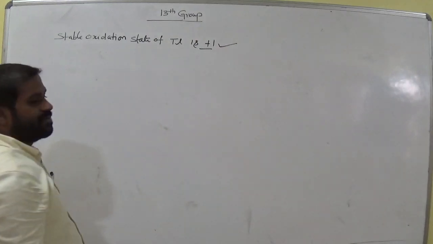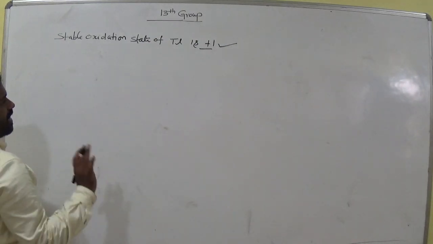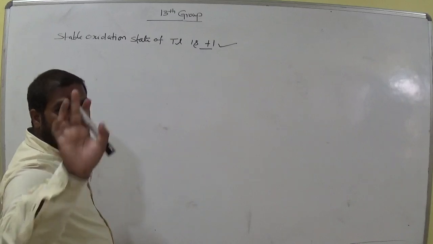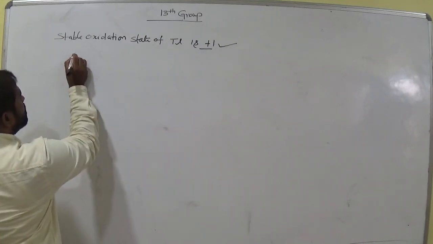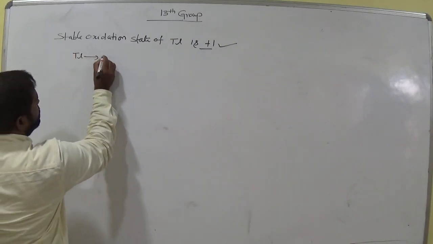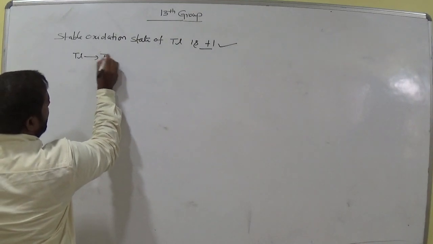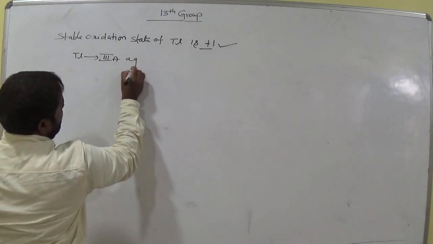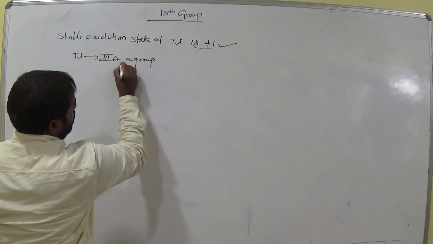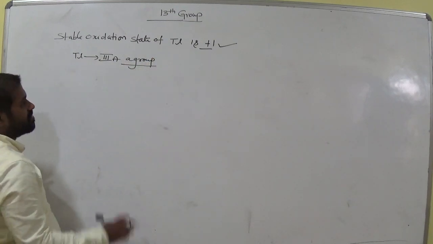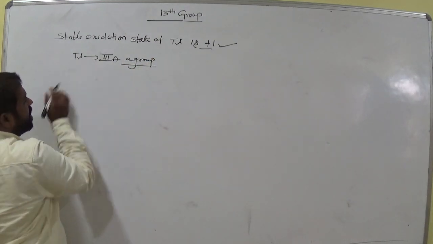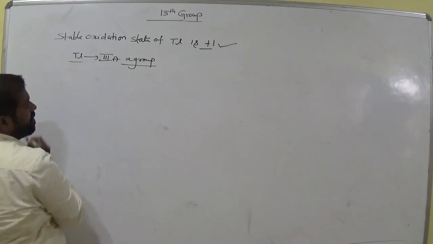Clear, all of you? Let us compare with first A group elements. Thallium belongs to the third A group, am I right? Third A group, clear? So let us compare thallium with the first A group elements.